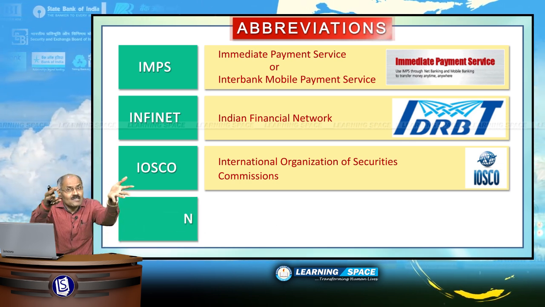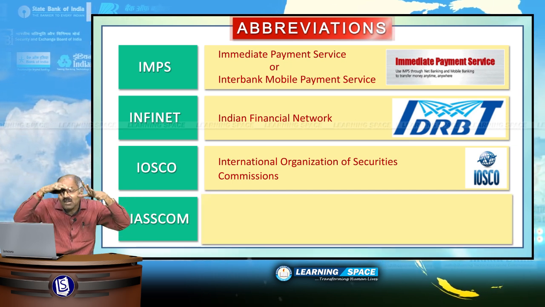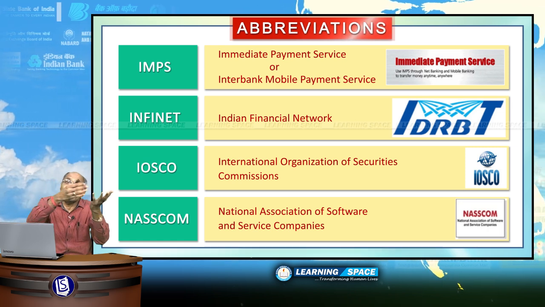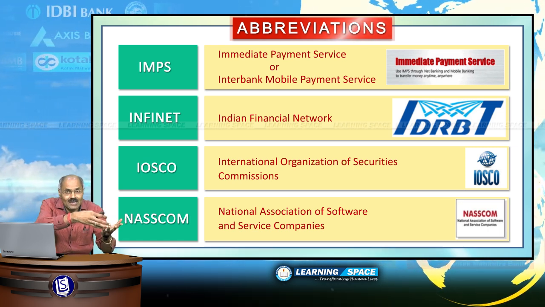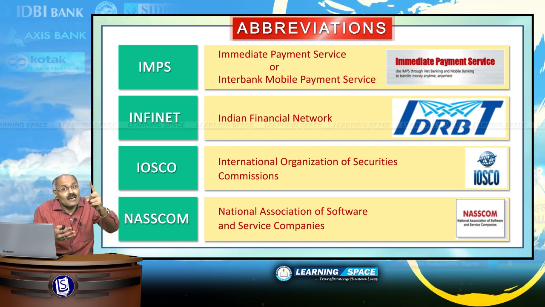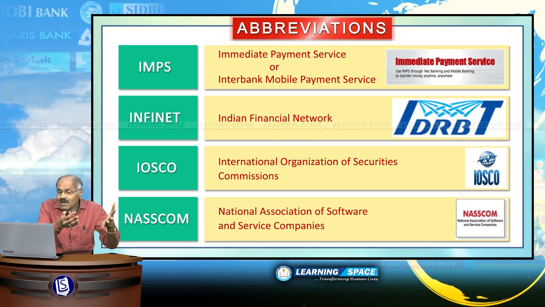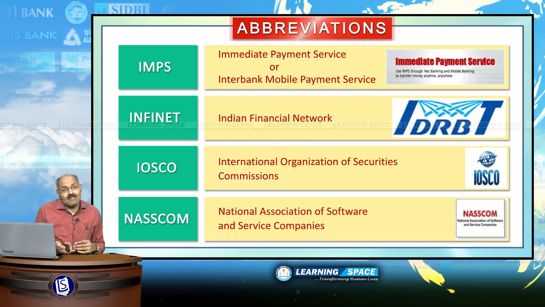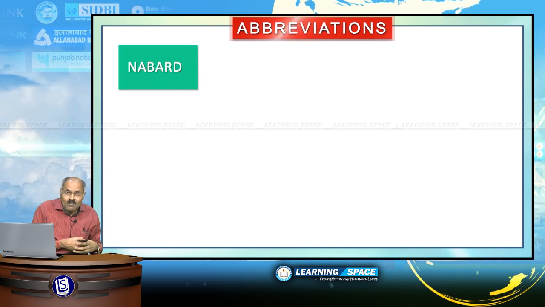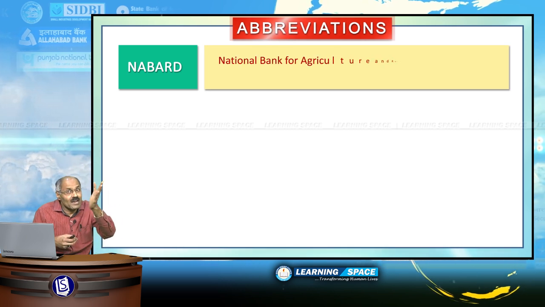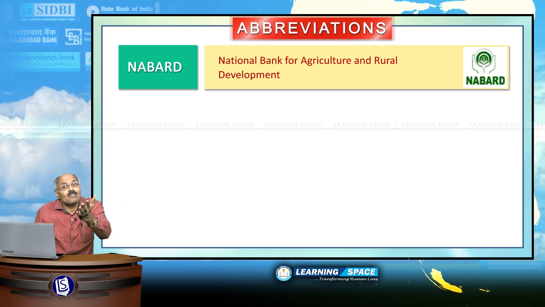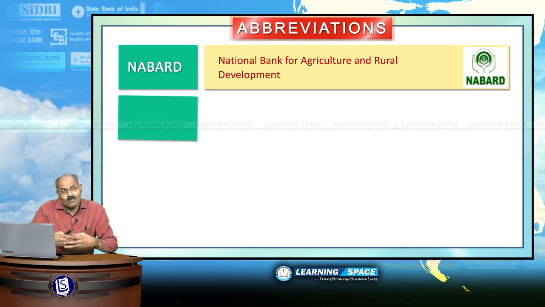Look into the next one, NASSCOM. NASSCOM is the National Association of Software and Service Companies. This was established in the year 1988, basically to act as a trade body for IT and BPO industries. Look at NABARD, National Bank for Agriculture and Rural Development. This was established in the year 1982, subsequent to Sivaraman Committee report.